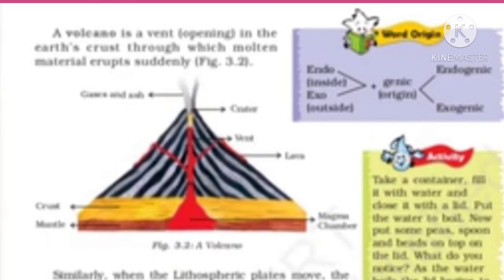So from the mantle there is a magma chamber. Through that, the magma is coming through the crust, and when it comes through the vent and reaches outside, it is known as lava. Inside the mantle it is magma, and when it comes through the vent to the surface, that is known as lava.